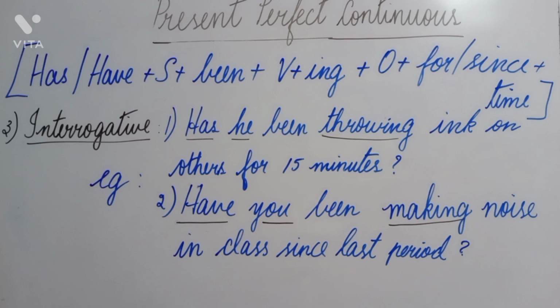According to the subject, we have to start with has or have. Here the subject that we have is singular, he, so your supporting verb will be has. Has he been throwing? Throw is the main verb that we have, and you use ing because it is a continuous verb.